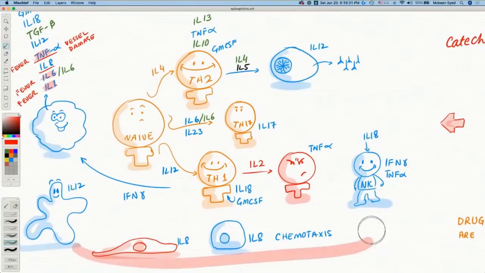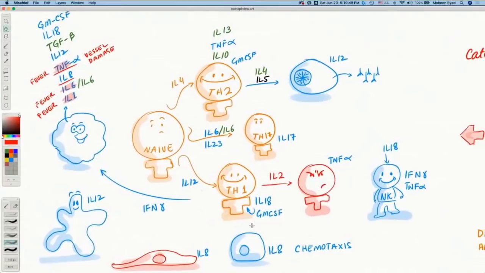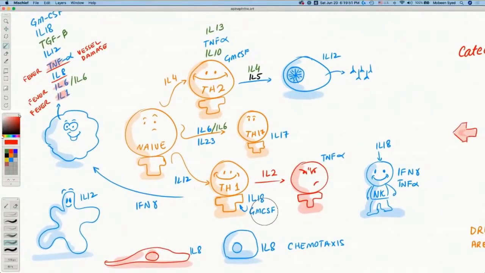If you see at the bottom of the diagram, there are two more cells I've made. One is the endothelial cell of the blood vessel, and that releases interleukin 8. And then the epithelial cell of, let's say, our lungs in the case we are discussing, also causes a release of interleukin 8. All of these pro-inflammatory cytokines will cause chemotaxis of more immune system cells to come over, plus the release of more cytokines. These things would cause local damage, and if